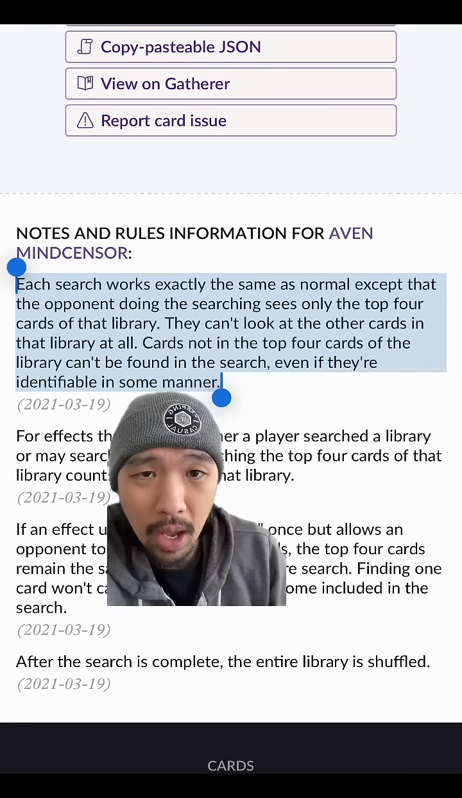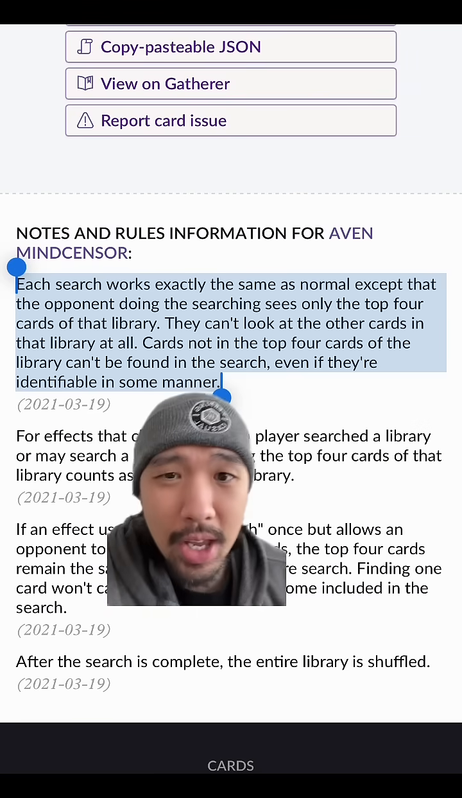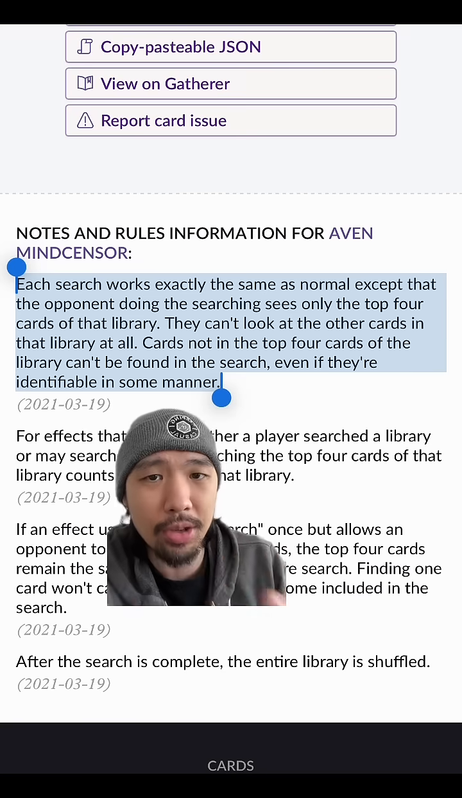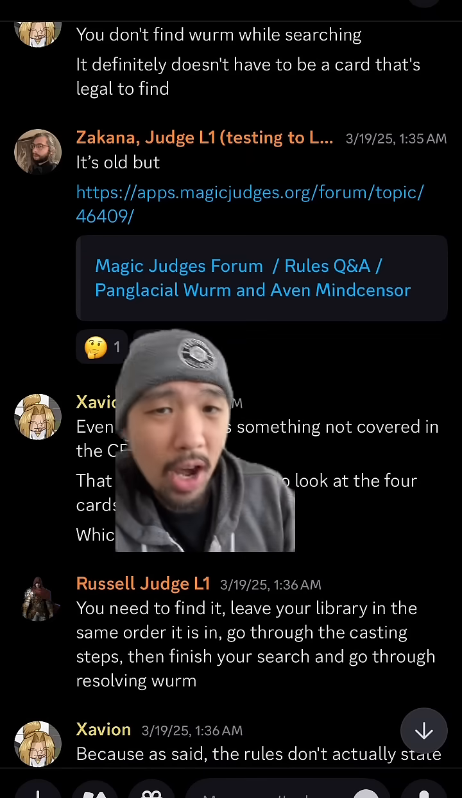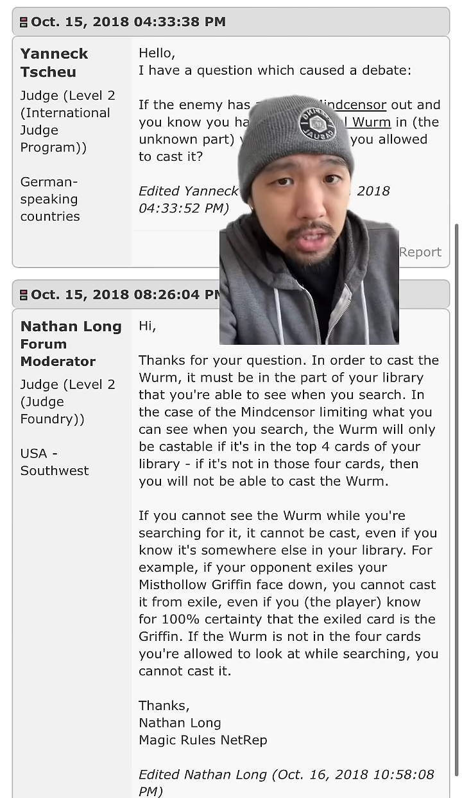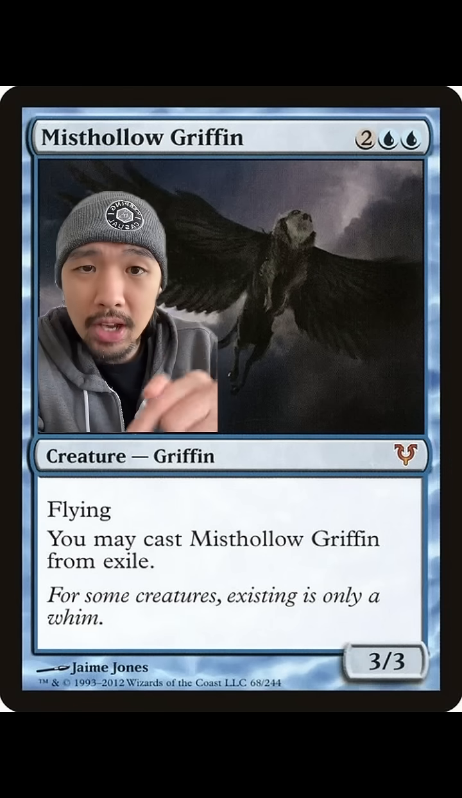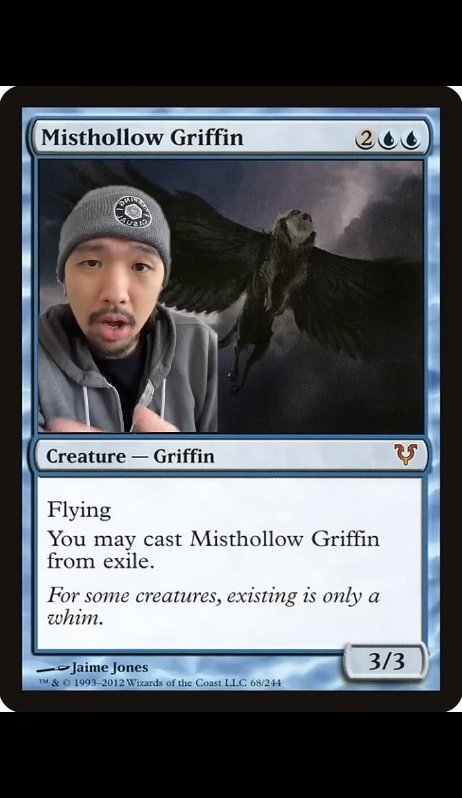Well, no, it doesn't work that way, and there's an Oracle ruling that clearly states, what are you doing, buddy? As I was saying, it straight up says that you can't look at any other cards except for the top 4 of the library. Zakana found an old forum that had a ruling about this, and this person says that if you can't see the Pan-Glacial Worm, you can't cast it from the library. Very much like if an opponent exiles your Miss Hollow Griffin face down, you're not allowed to cast it.